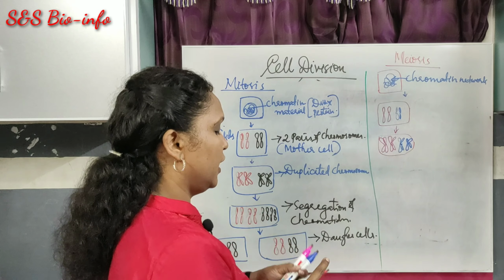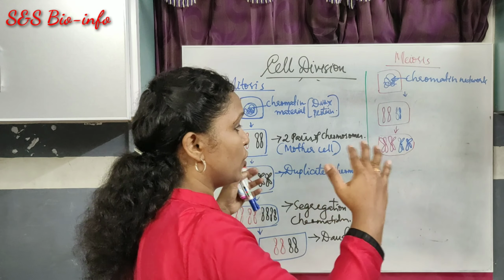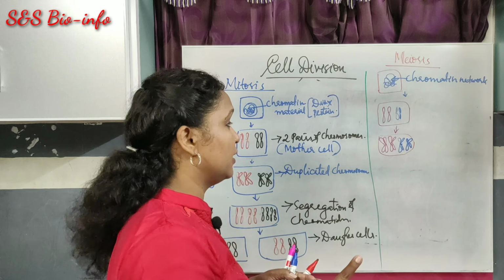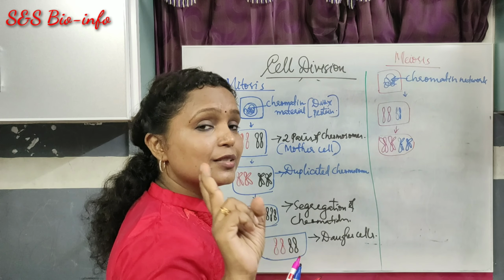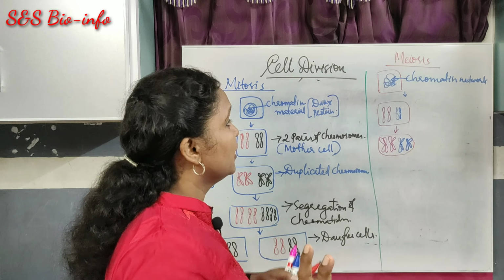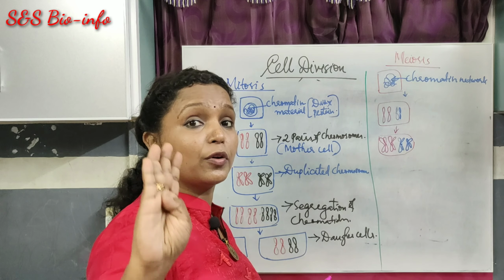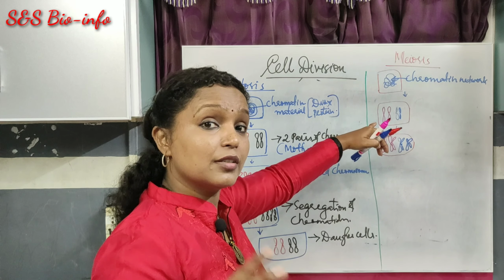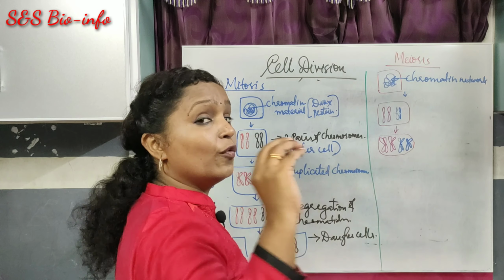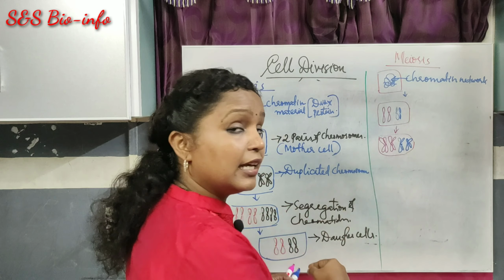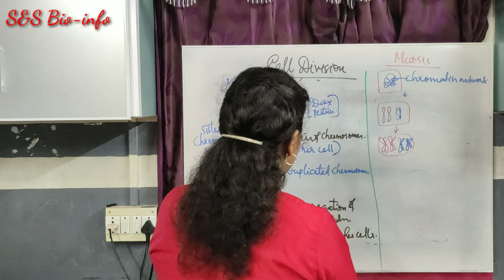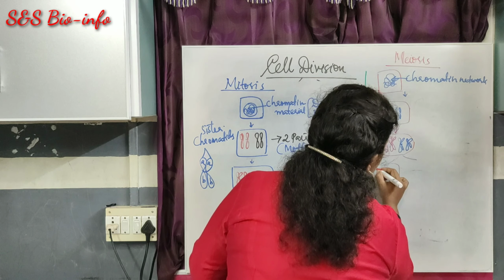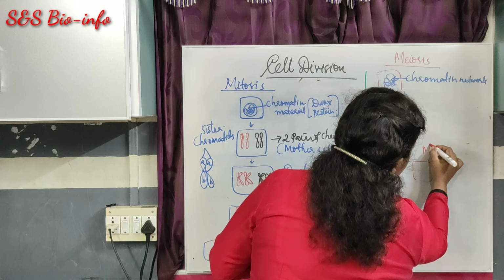Duplicated chromosomes. Okay, then after duplication, the segregation or separation of chromosomes, that means the chromosome number becomes half in the case of meiosis 1. Meiosis consists of two phases, meiosis 1 and meiosis 2, so that the mother cell can produce 4 daughter cells instead of 2. Here the mother cell produces 2 cells. But in the case of meiosis, the mother cell can produce 4 daughter cells with half the chromosome number. So let's see how it happens. After this, segregation of chromosomes. This is called meiosis 1.